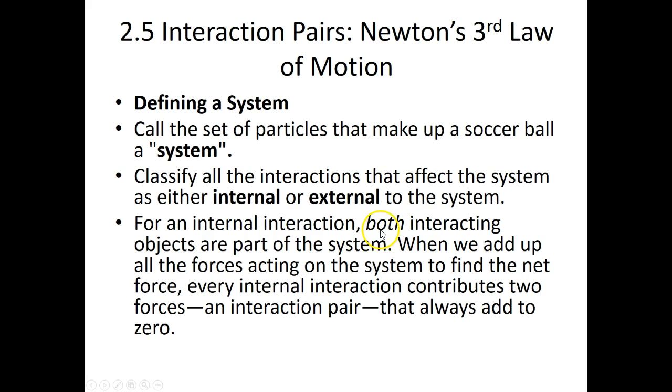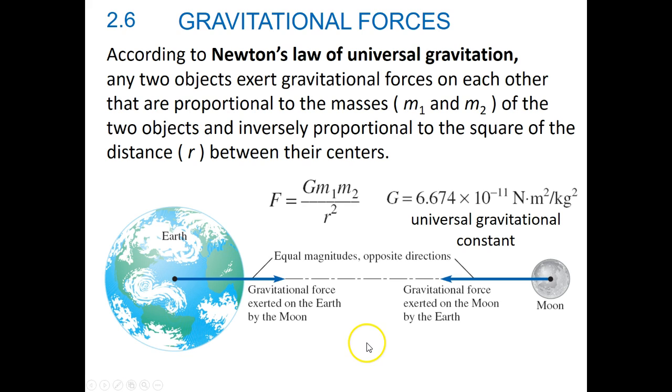For an internal interaction, both the interacting objects are part of the system. When we add up all the forces on the system, we get what we call the net force. Every internal interaction contributes two forces, an interaction pair, and those two should add up to 0. Gravitational force is one of those forces that is an action-reaction pair. According to Newton's law of gravitation, we have two objects exerting forces on each other, and they are the same.